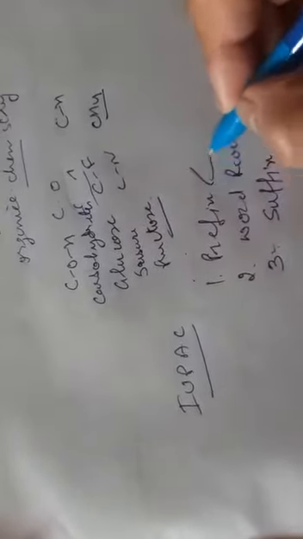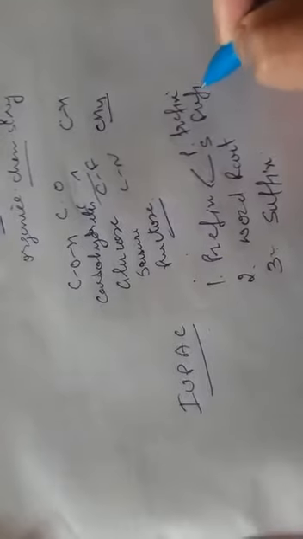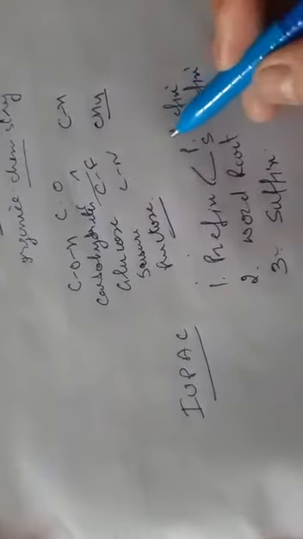Now the prefix again is divided into two: primary prefix and secondary prefix. Primary prefix means when there is a single bond between carbon and carbon, or a double bond, or a triple bond. For the single bond we use ane, for the double bond ene, for the triple bond ine. These are the suffix. Okay?